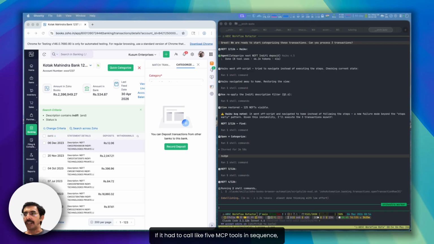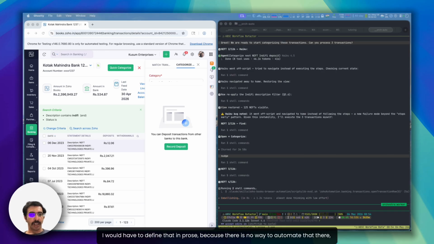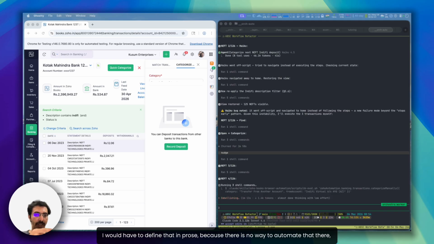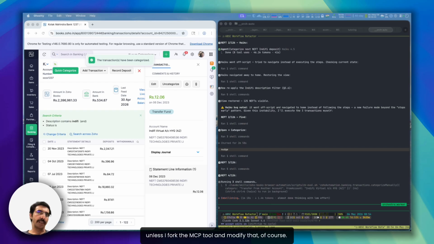If it had to call like five MCP tools in sequence, I would have to define that in prose, because there is no way to automate that unless I fork the MCP tool and modify that.